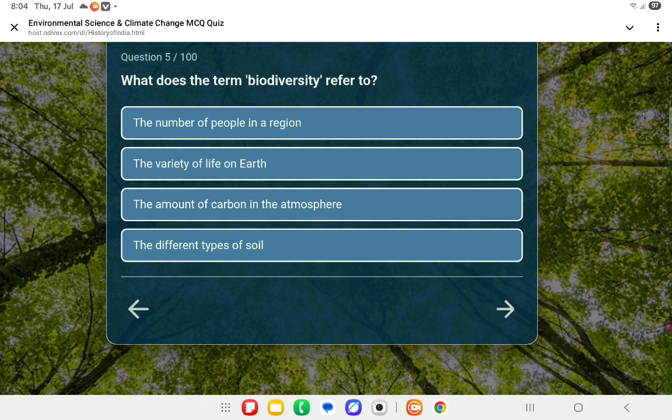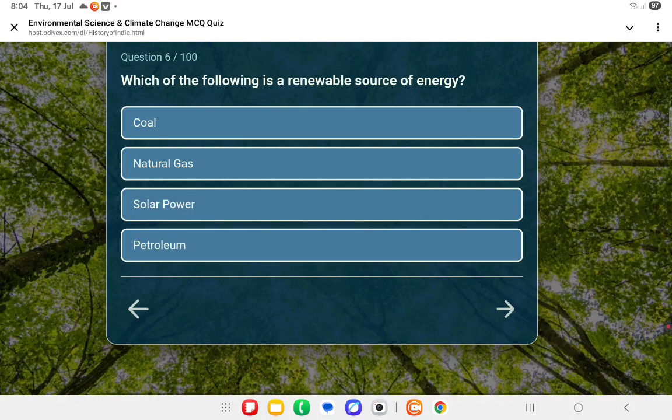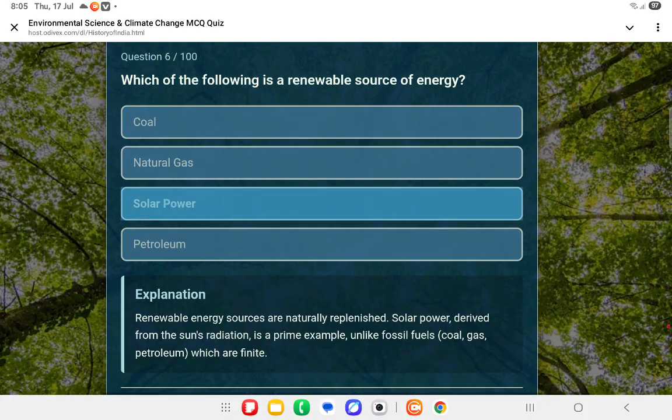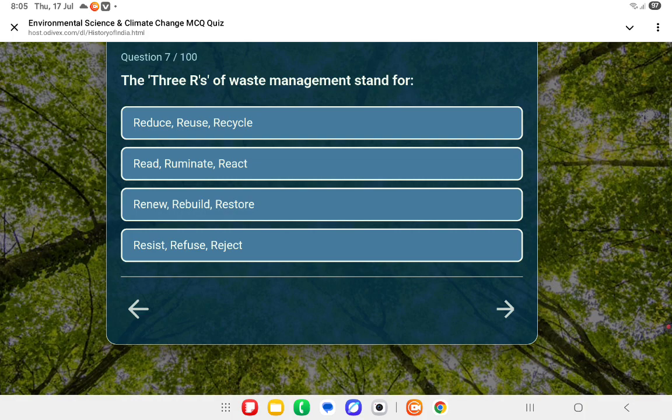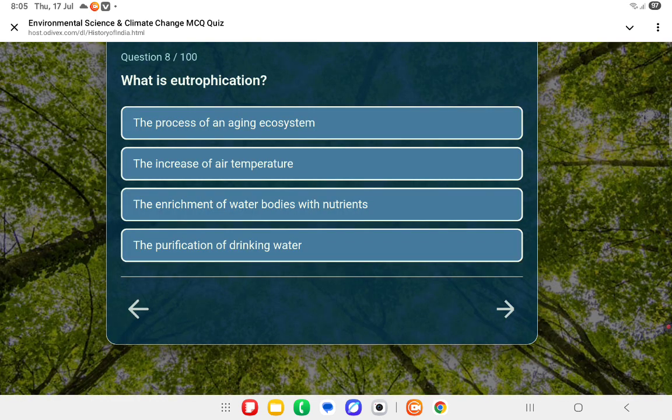Next question: what does the term biodiversity refer to? बायोडाइवर्सिटी का मतलब क्या होता है? वो होता है द वेराइटी ऑफ लाइफ ऑन अर्थ. नेक्स्ट क्वेश्चन, व्हिच ऑफ द फॉलोइंग इज ए रिन्यूएबल रिसोर्स ऑफ एनर्जी? द सोलर पावर. Solar power is the renewable source of energy. Next question: the 3Rs of waste management stand for? Reduce, reuse, recycle.